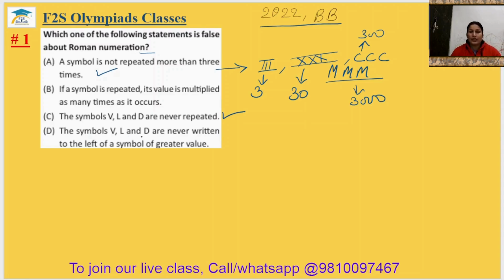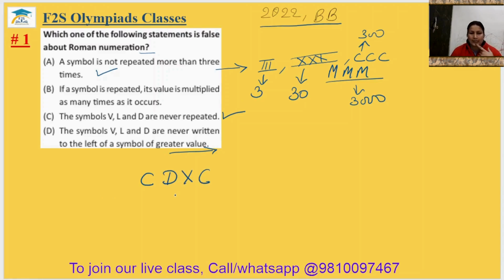The symbols V, L and D are never written to the left of a symbol of greater value. So yes, it is correct that V, L and D can never be written directly to the left of a greater value for the subtraction purpose. But it is not compulsory. It can never be written. If I just take an example, CDXC.